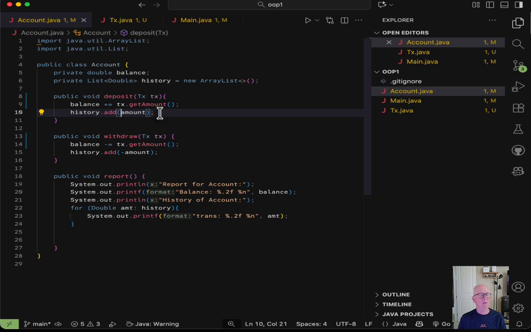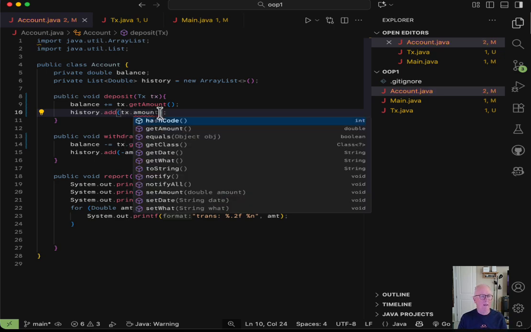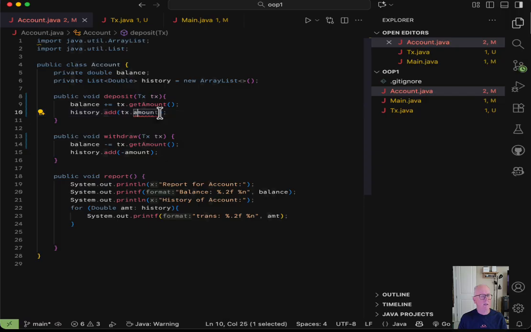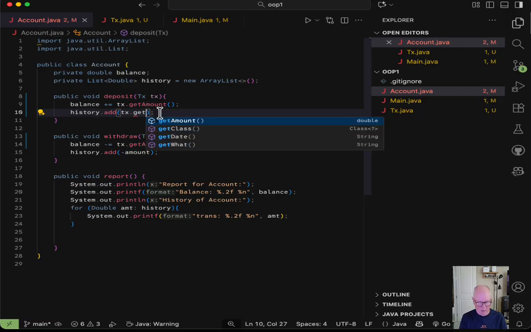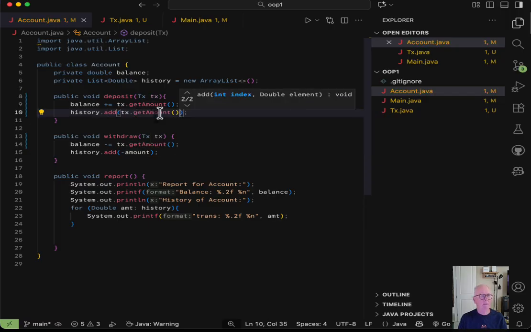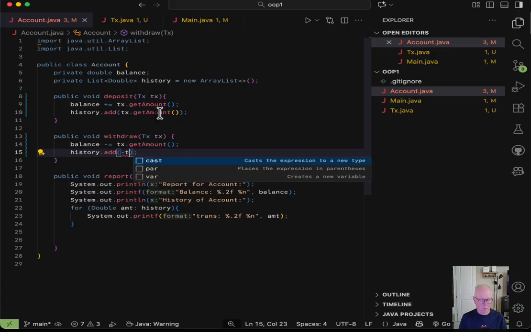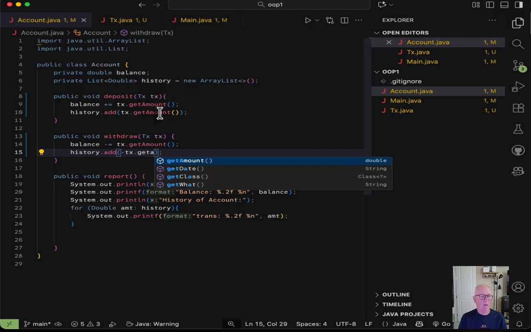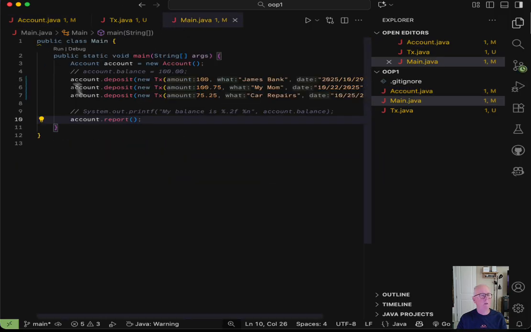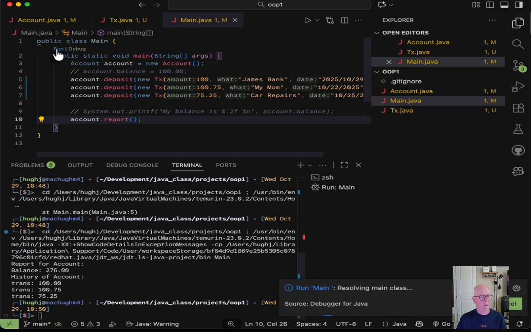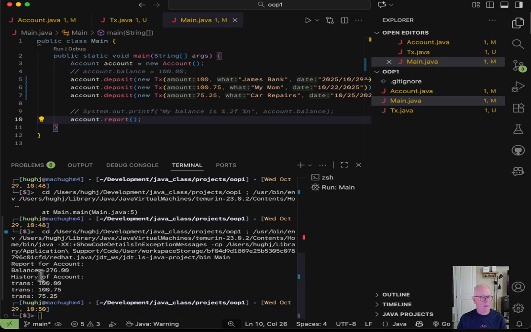Okay, so let's add that. And we can't get the amount anymore. We have to say get amount. And we have to do the same thing down here. Whoops. Get amount. All right, let's try this again. Maybe that fixed it. Ooh, look at that. Now everything's back to working.